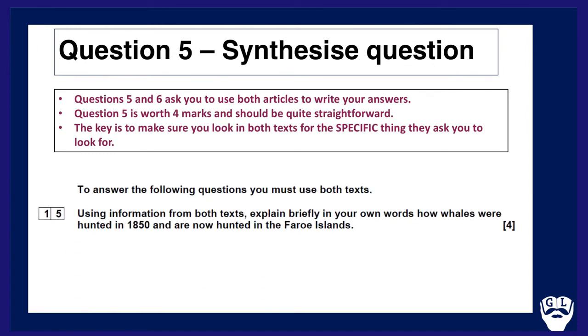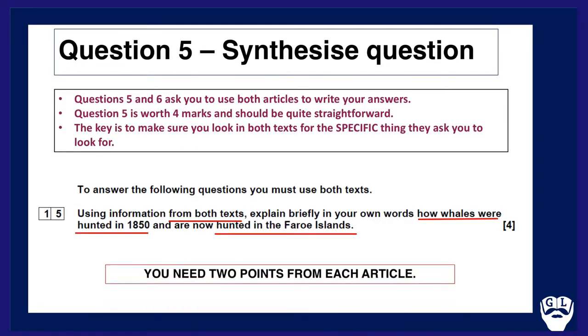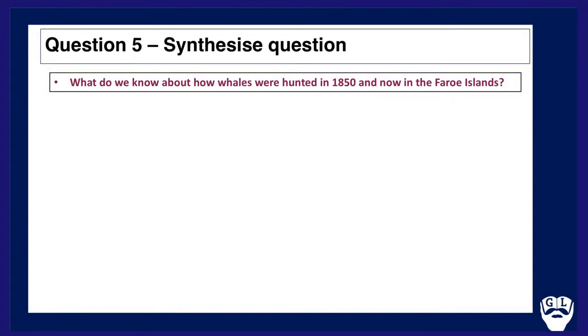In this question, using information from both texts, you need to explain briefly, that's really important, briefly in your own words, how whales were hunted in 1850 and are now hunted in the Faroe Islands. So both texts, the hunt in the 19th century and the hunt in the Faroe Islands in the modern day. Very important you get the distinguishing differences, but be really sharp and specific. 2 points from each article will do. That's all you require.